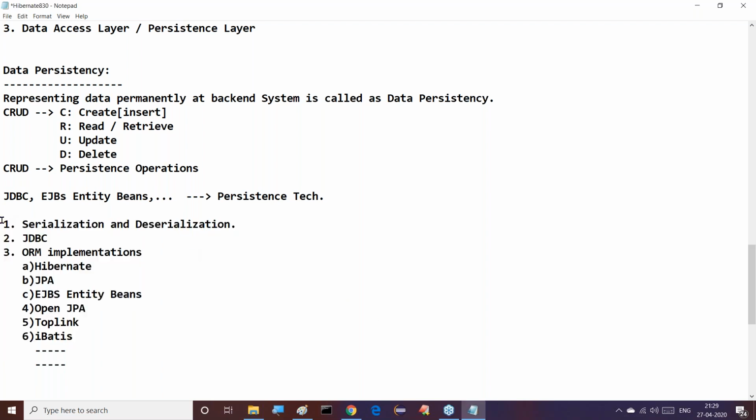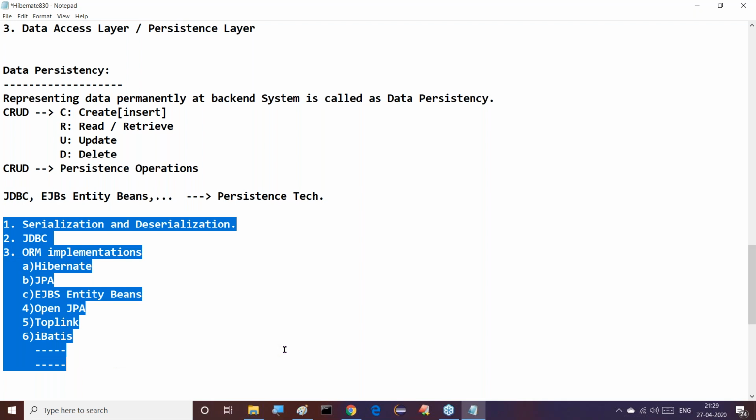The remaining part, the data persistency mechanisms, I will start tomorrow. Today I want to stop this session, and tomorrow I'll continue. Tomorrow onwards we are going to see serialization, deserialization, and JDBC, and then ORM implementations, one by one, clearly. This is the roadmap to Hibernate. Once you reach Hibernate, then we will start Hibernate applications, Hibernate steps, and everything related to Hibernate.